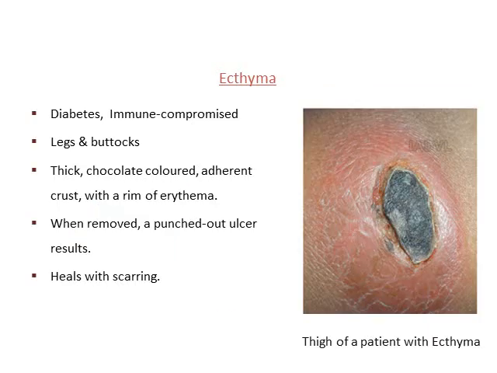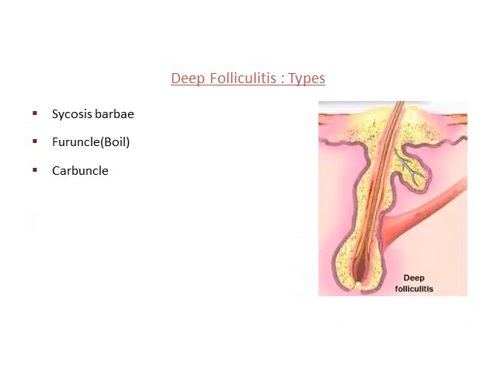Ecthyma is another type of bacterial infection which is commonly seen in diabetic people or immunocompromised individuals, where you see a thick chocolate colored adherent crust with erythema. When removed, this will leave behind an ulcer. So you will see this type of thick dark colored crust which is very sticky, very adherent to the skin, and when you try to remove it, it leaves behind an ulcer, which will eventually lead to scar.